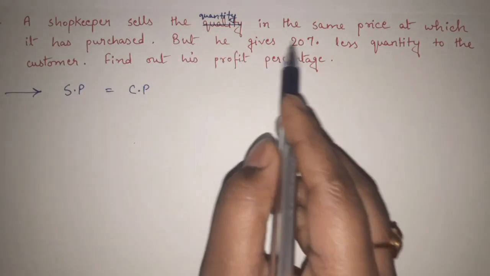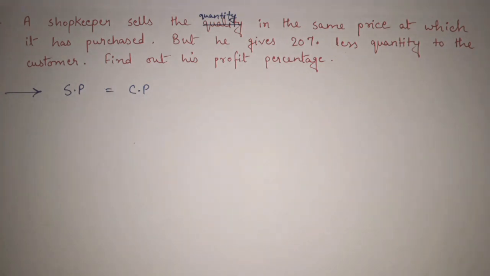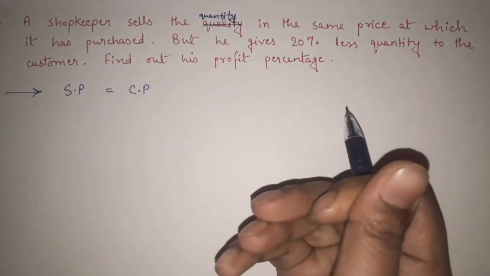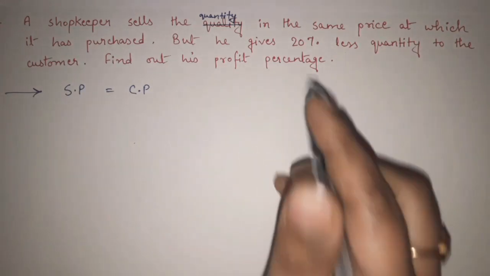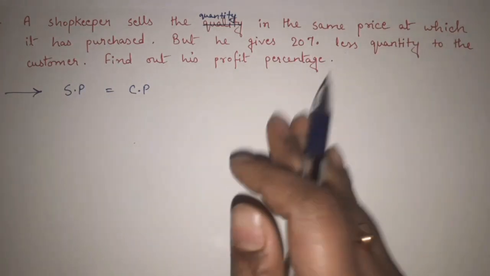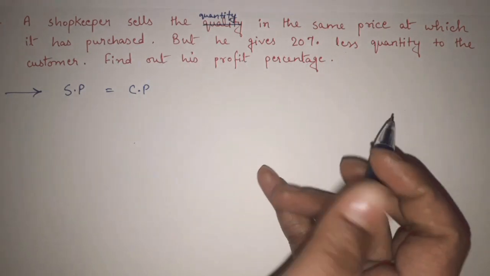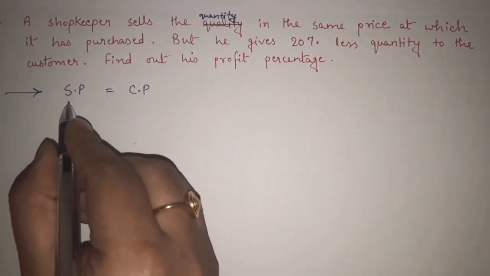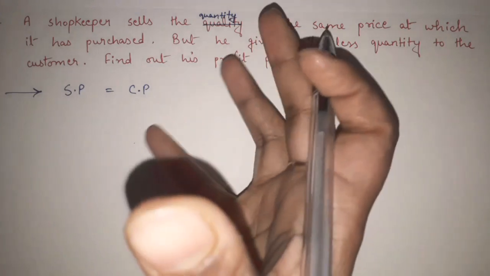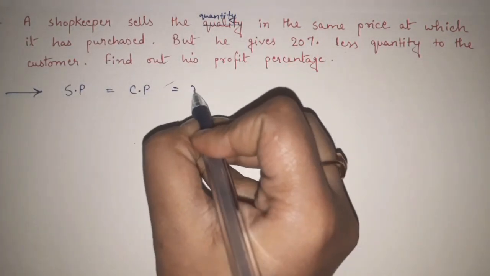But he gives 20% less quantity to the customer. Okay, this is important. That is fine, in terms of money, selling price and cost price are the same, but he gives 20% less quantity to the customer. Find out his profit percentage. So the money is same, the price at which he is selling the thing and the price at which he is buying the thing is the same, and we don't know what it is. So let's say it is X.